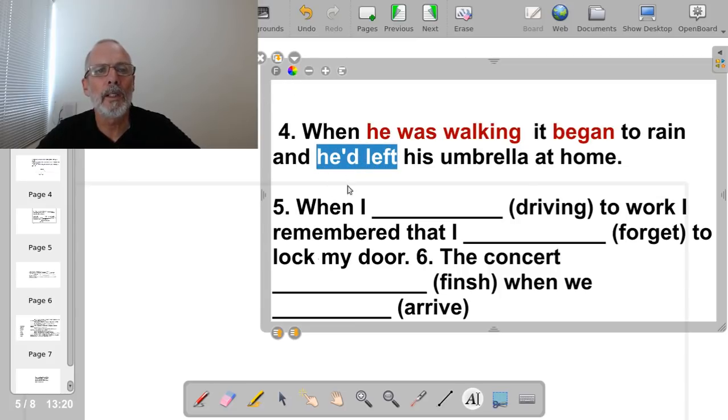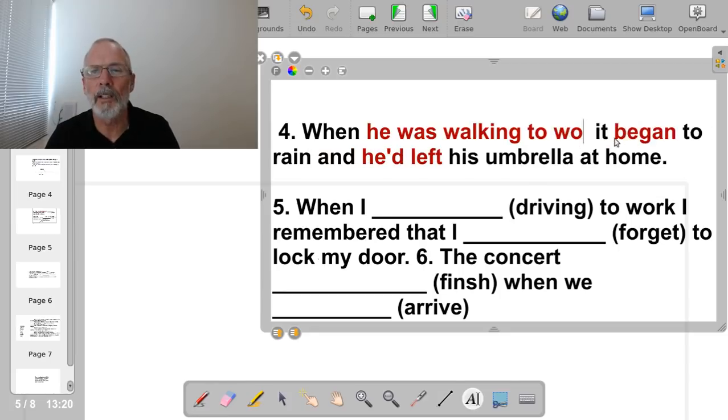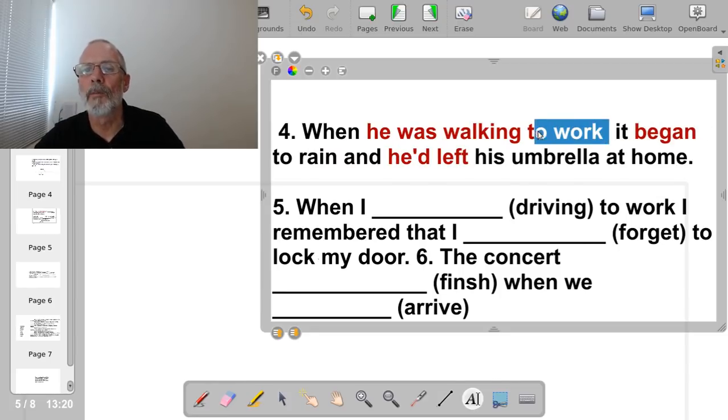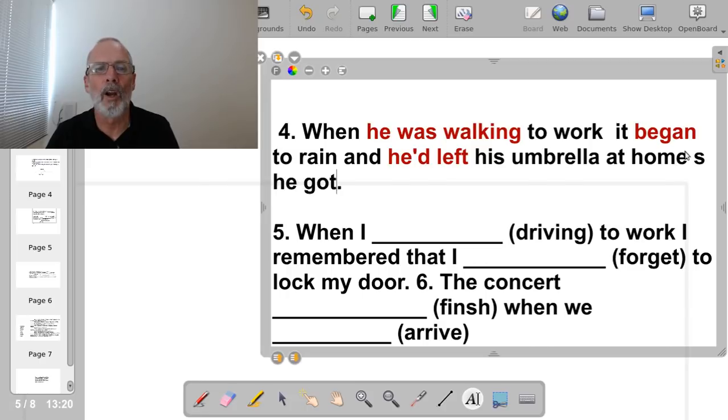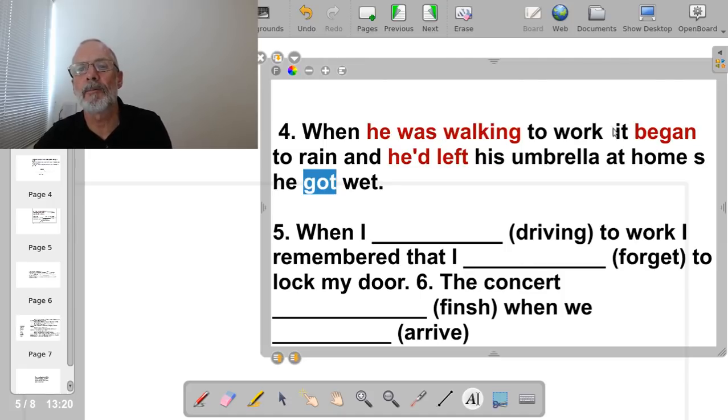Let me read this with the contractions. When he was walking to work, I did miss something here. I should have put here to work, sorry, I'm making a lot of mistakes with these. When he was walking to work, it began to rain and he'd left his umbrella at home. Maybe we should add there, so he got wet. And this last verb here is in the past simple because it happened at the same time that it started to rain, not before, like the umbrella.